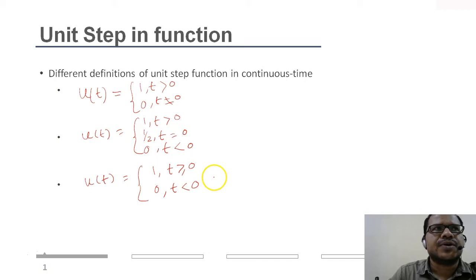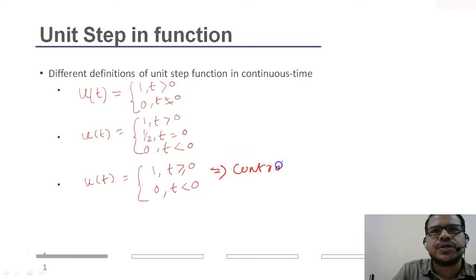Let's see where we use all these different types of definitions. Generally, the third definition is mostly used in control systems.